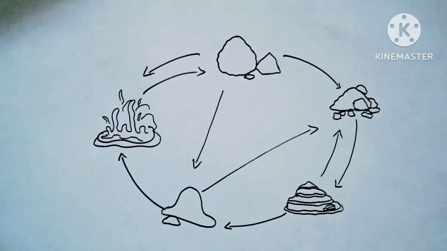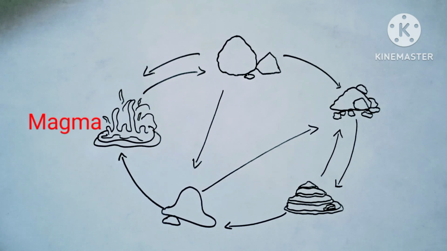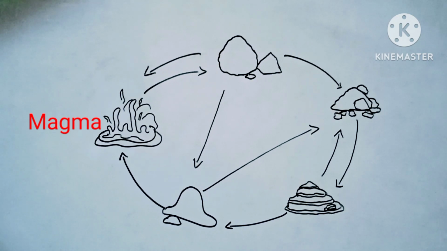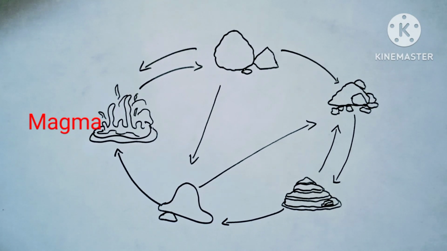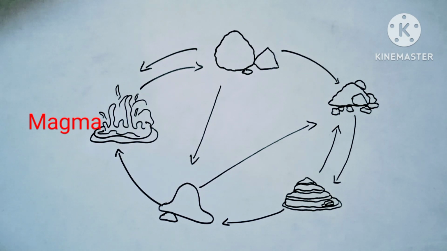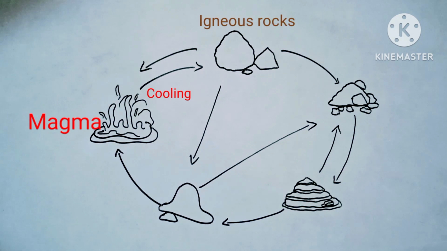Now let us learn the process of rock cycle. To understand the process of rock cycle, let us start with magma. Magma is also called the molten rock that is present in the mantle. This mantle is a layer of the earth. When magma cools, it forms igneous rocks.